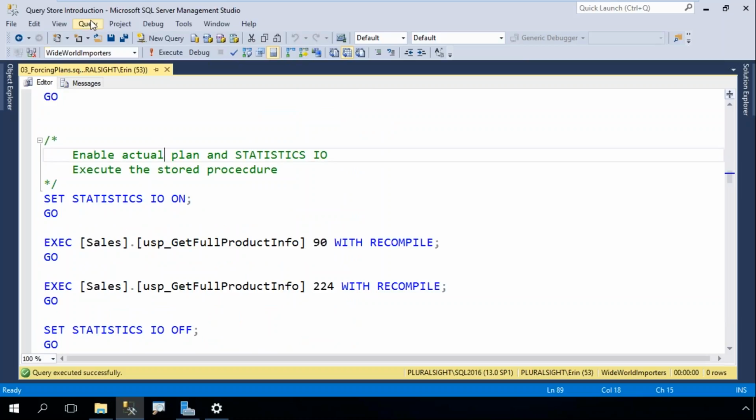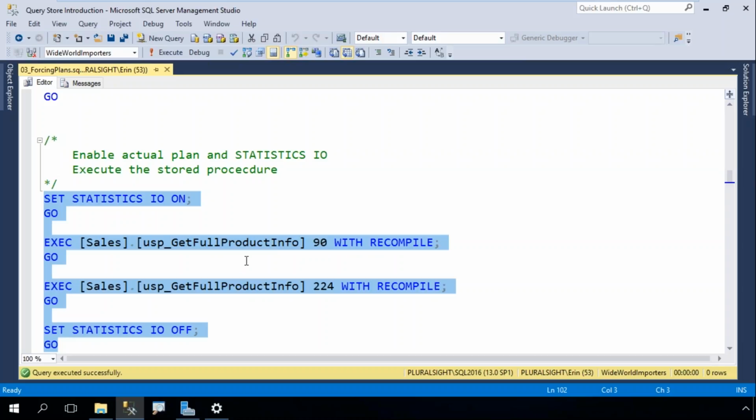I'm going to turn on STATISTICS IO and I'm going to enable my actual plan, and we're going to run this stored procedure. And I'm running this with a recompile because I know that with these input parameters I get two different plans, and so I want you to see that.